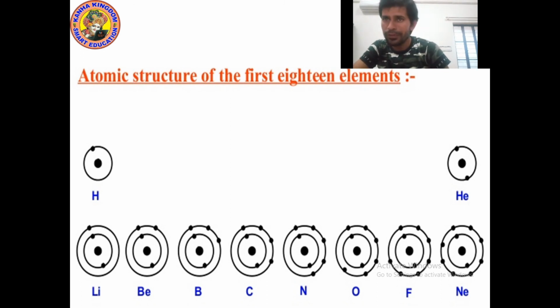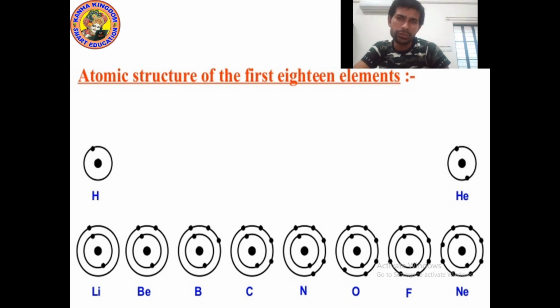So now we will fill in the electrons. The electron in hydrogen is 1. We know that for an atom, the nucleus is the center, and around the nucleus electrons revolve in shells, in orbits.